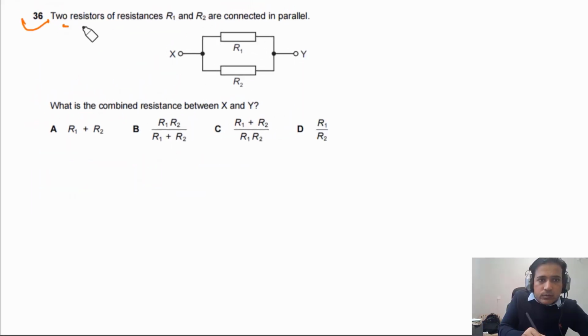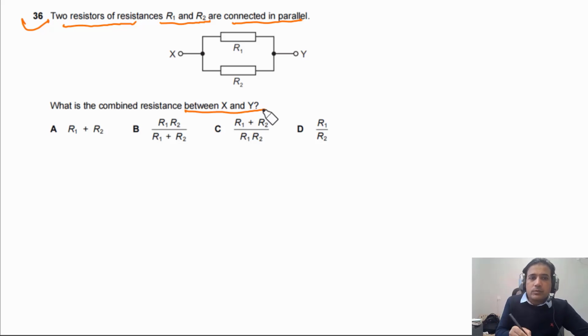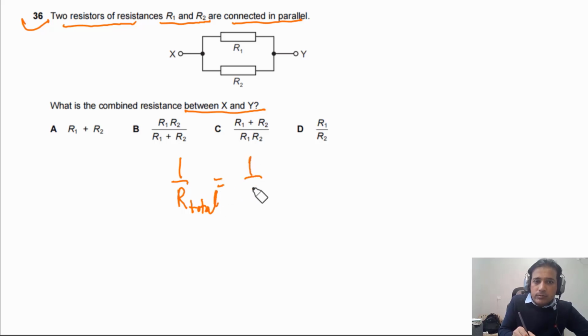Question 36 says two resistors of resistance R1 and R2 are connected in parallel. What is the combined resistance between X and Y? So very simple question. So let me explain a little bit in detail. So we can say that 1 over R total has to be equal to 1 over R1 plus 1 over R2.